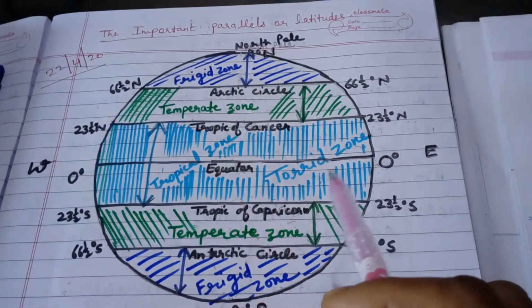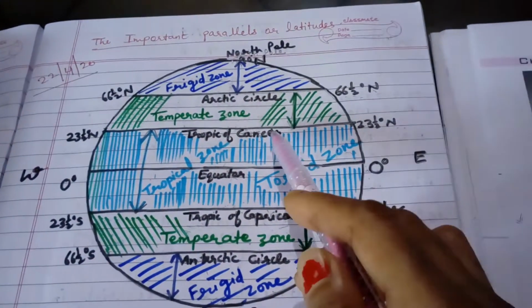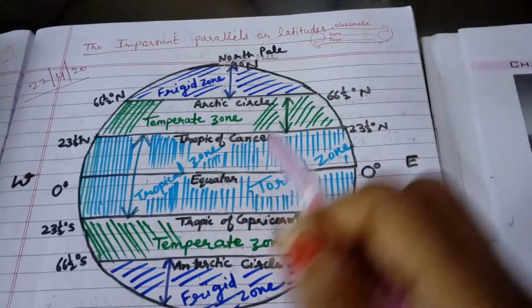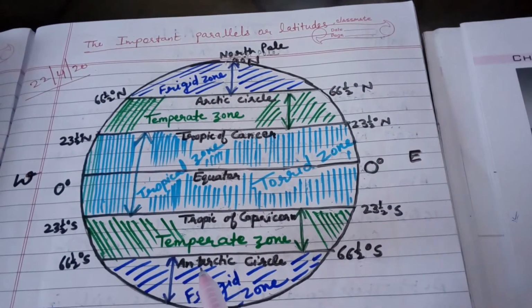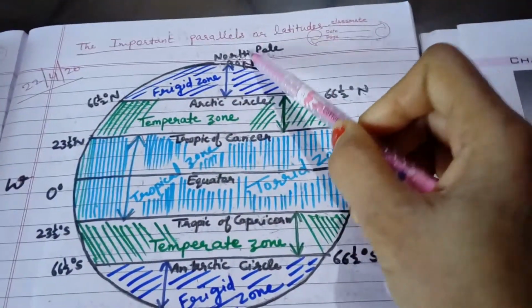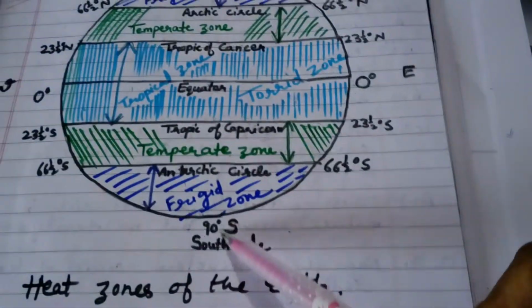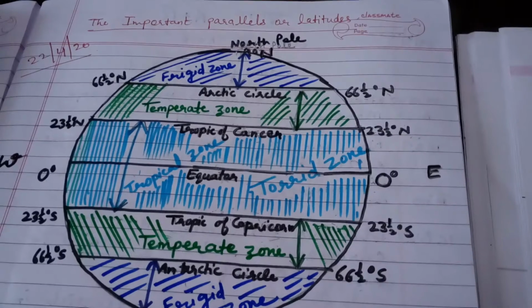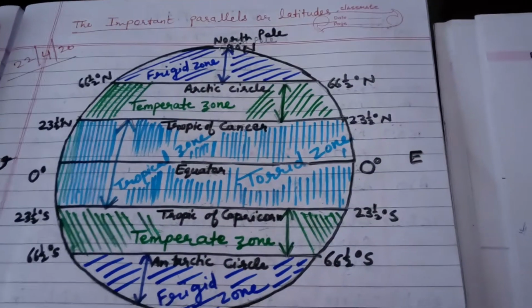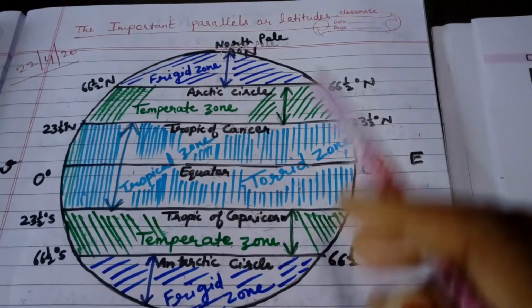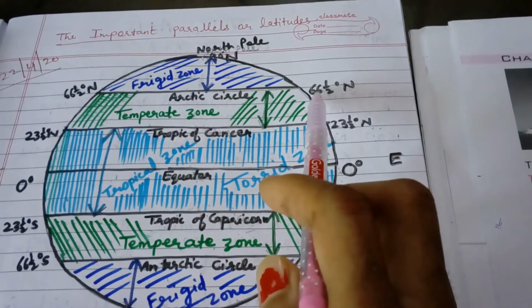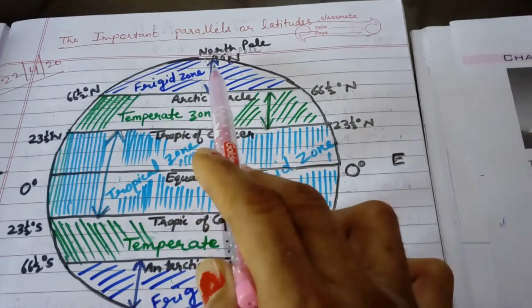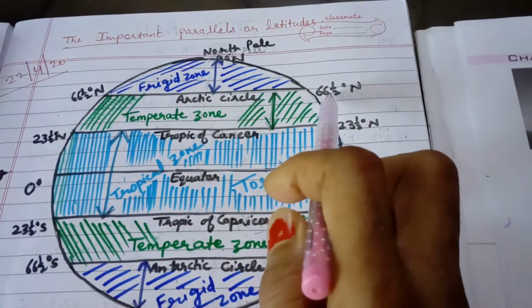The main latitudes are: equator, Tropic of Cancer, Arctic Circle, Tropic of Capricorn, then Antarctic Circle. Then 90° North Pole, and 90° South Pole. These are the important latitudes we studied during first term. Here is the location of the Arctic Circle: 66° north to 90° North Pole.